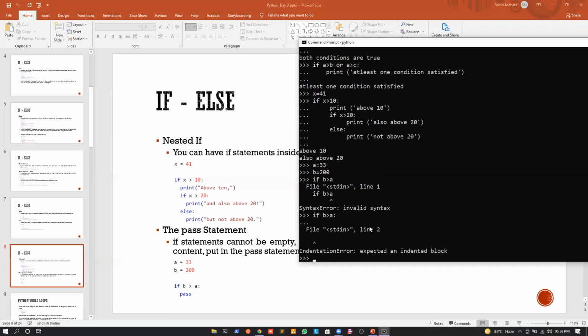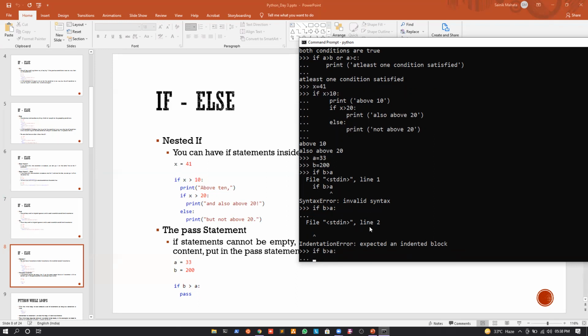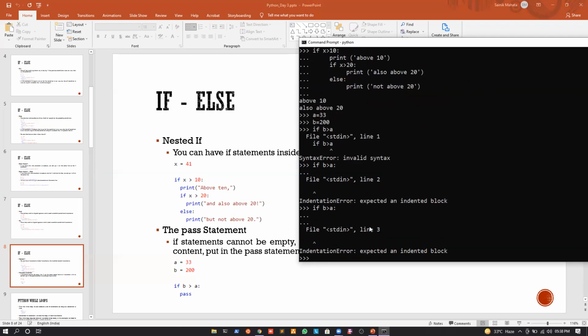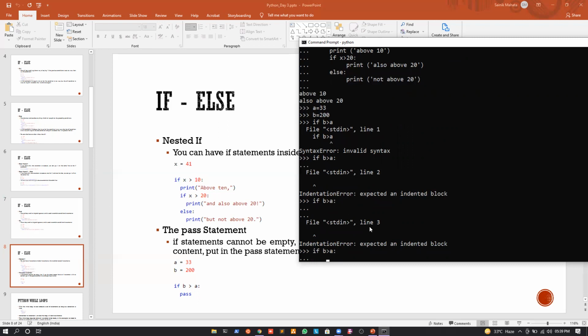So you may say, sir, I guess you pressed enter and did not give four spaces, so that is why the error is coming. Let us check. If I press enter, give four spaces, and again press enter, you can see that there is still an error. So in that scenario, I will press enter, give four spaces, and write something called a pass.